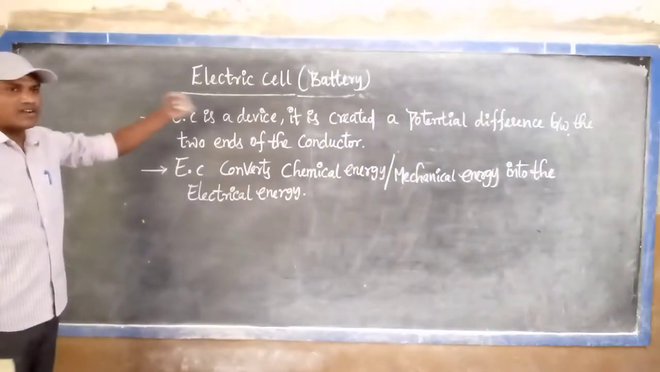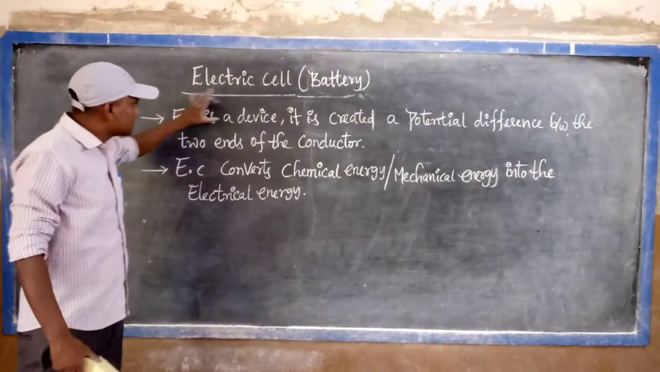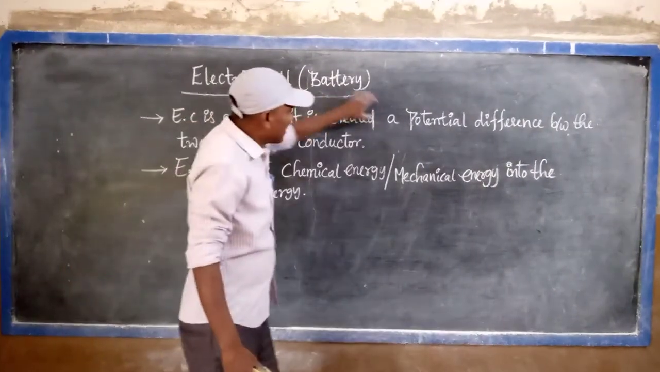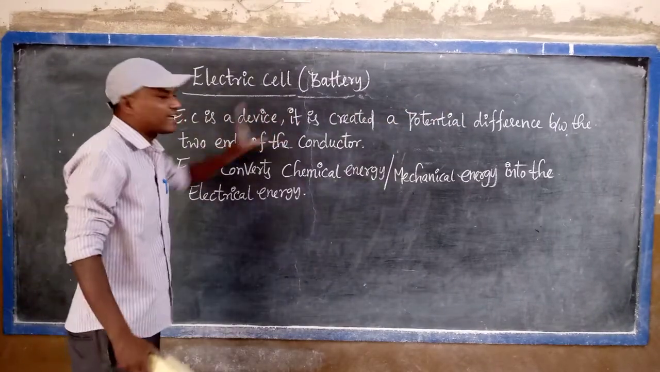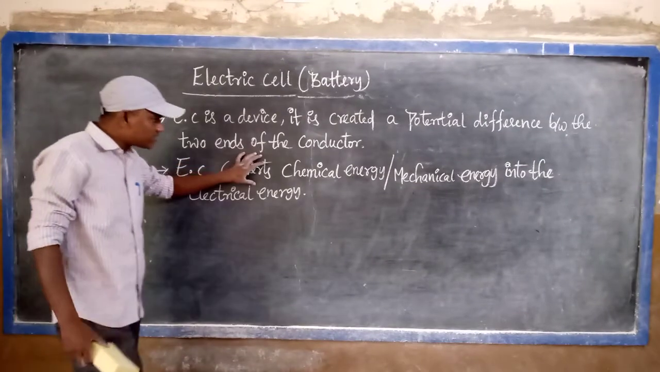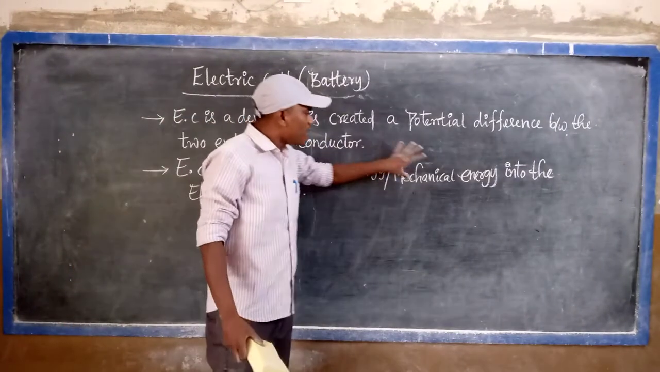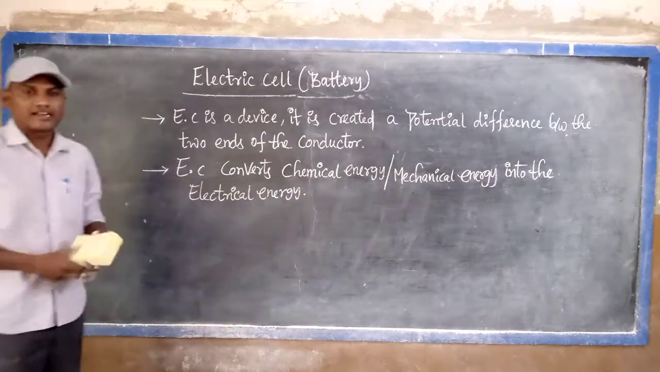Later, after we draw the diagram, I will explain it clearly. First listen. An electrical cell is a device. It creates a potential difference between the two ends of the conductor, meaning the conducting wire. An electrical cell converts chemical energy or mechanical energy into which energy? Electrical energy.